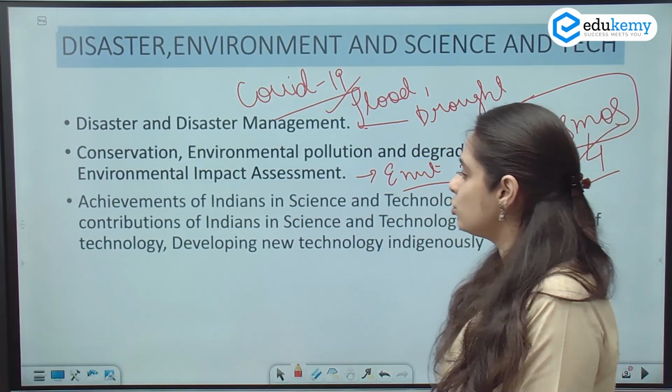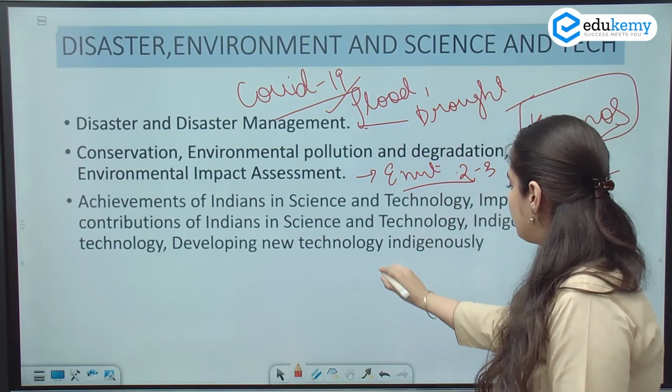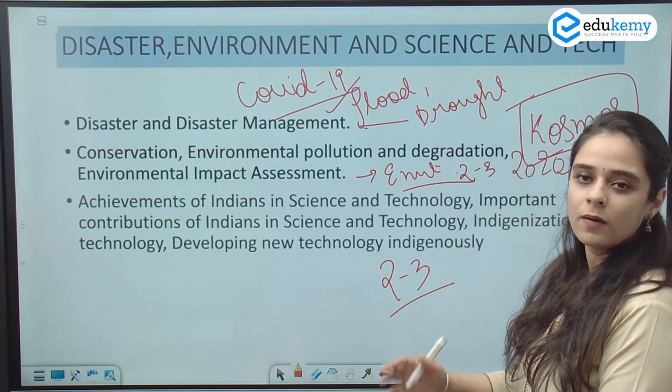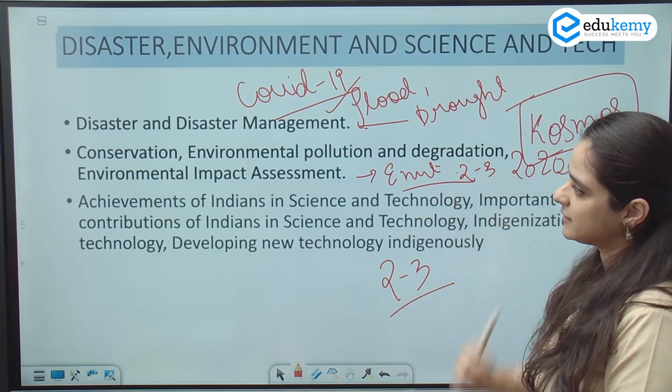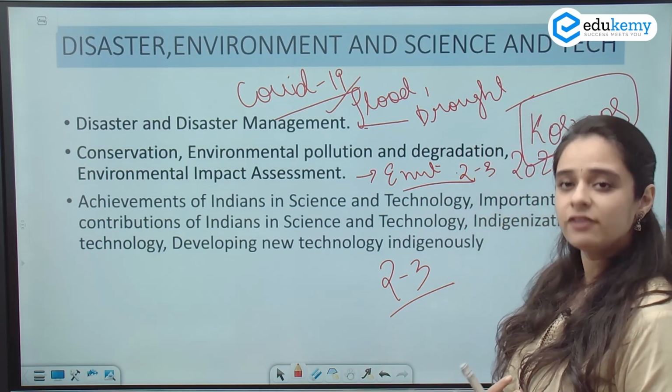Now moving on to science and tech. Now what questions and how many questions? Minimum 2 to 3 questions. It keeps fluctuating. No section of this paper has a fixed number of questions allocated. It keeps on fluctuating from year to year.